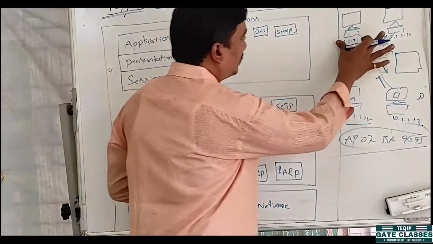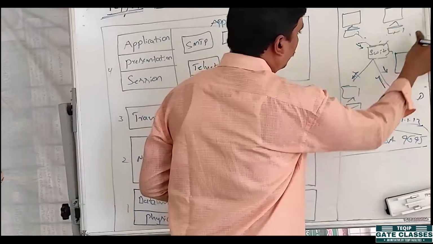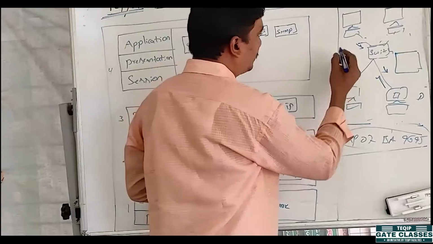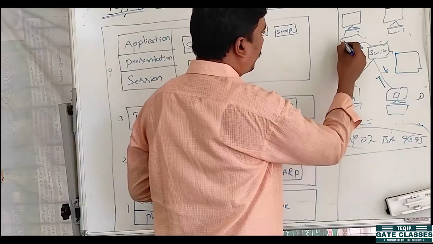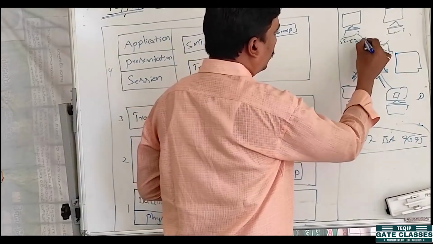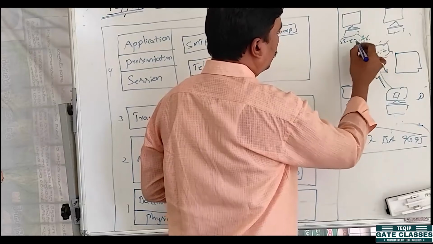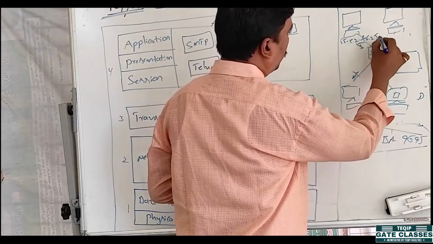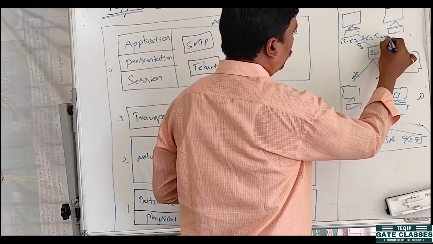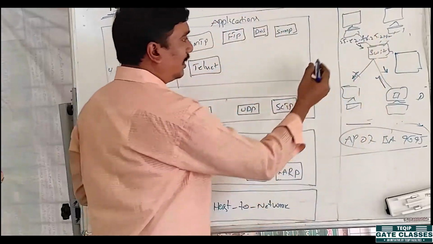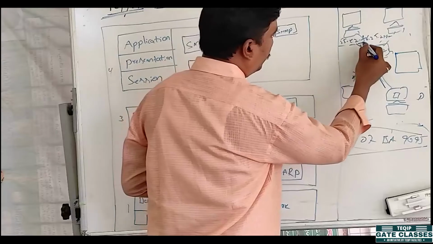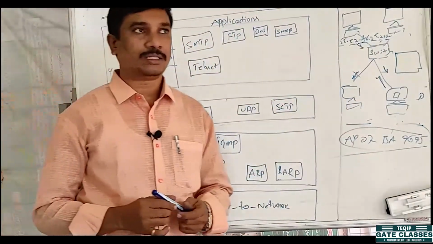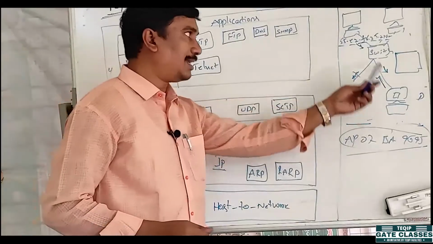Suppose the MAC address is like 55.e2.f6.25.12.34, six parts, 1 2 3 4 5 6. This is the MAC address. Every system has a MAC address, so these MAC addresses are used for identification.